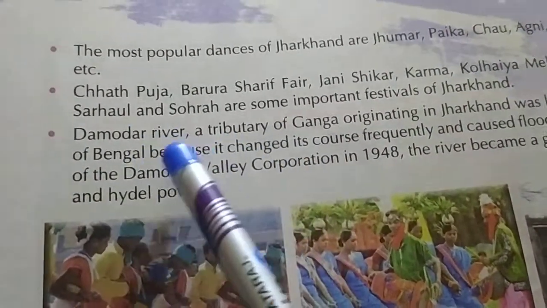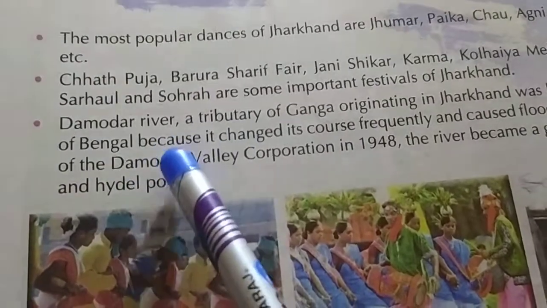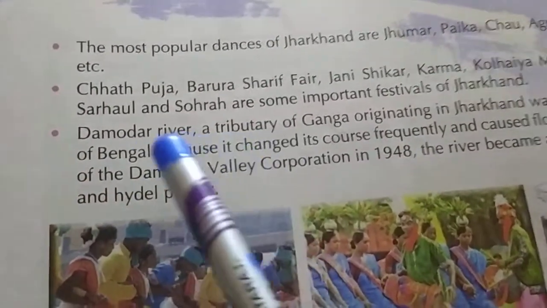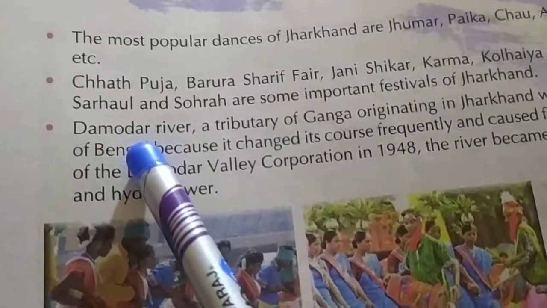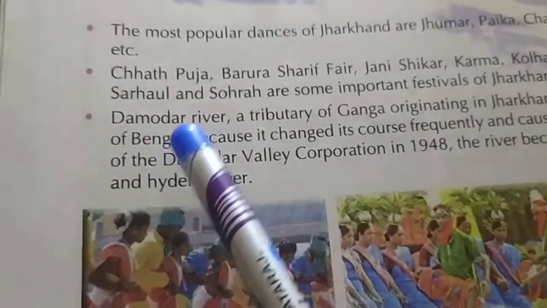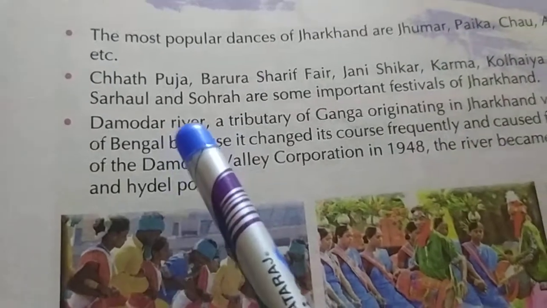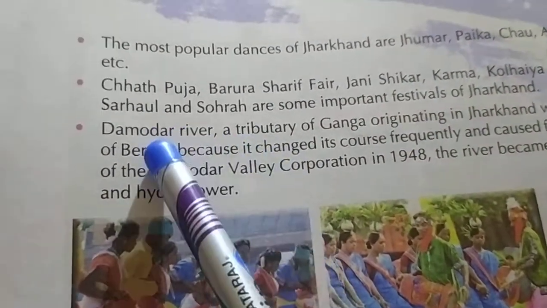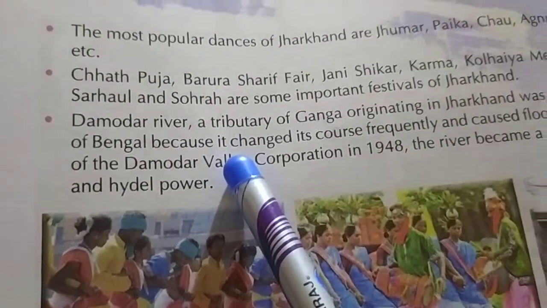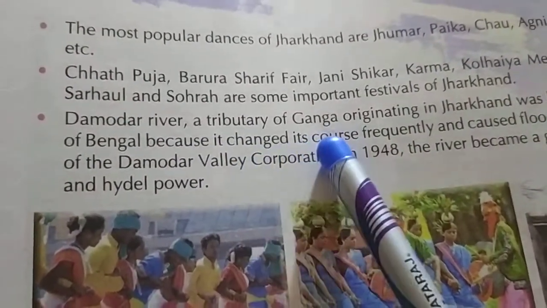Okay, Damodar River is called the Sorrow of Bengal because this river caused floods in Bengal. That's why Damodar River is called the Sorrow of Bengal.